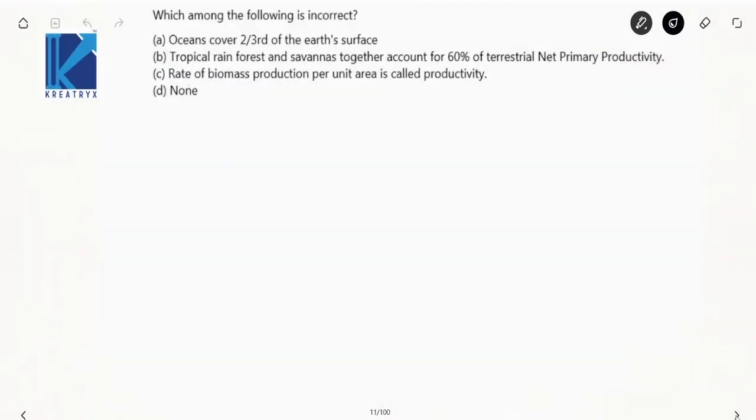Next one. Which among the following is incorrect? It seems, right? Incorrect. Now check down the options there. Oceans cover 2/3 of the Earth's surface, is correct. Tropical rainforests and savannas together account for 60% of terrestrial net primary productivity, is perfectly correct. This is what we have discussed. Rate of biomass production per unit area is called productivity. These are the basic definitions. All these three are perfectly correct. So your option is none.